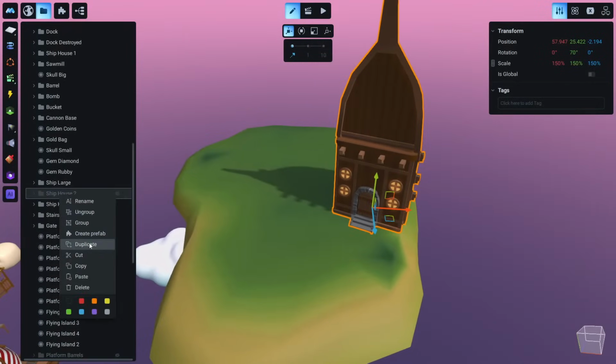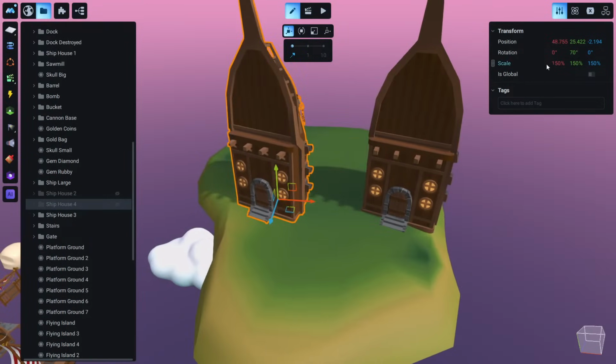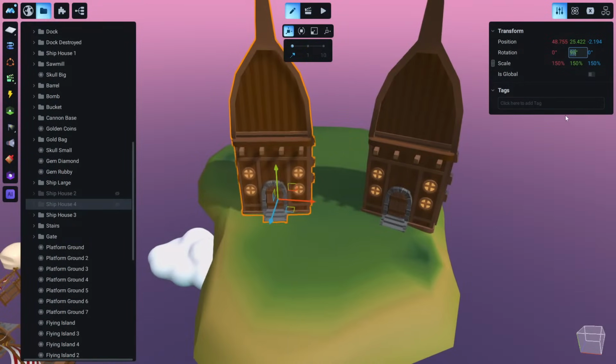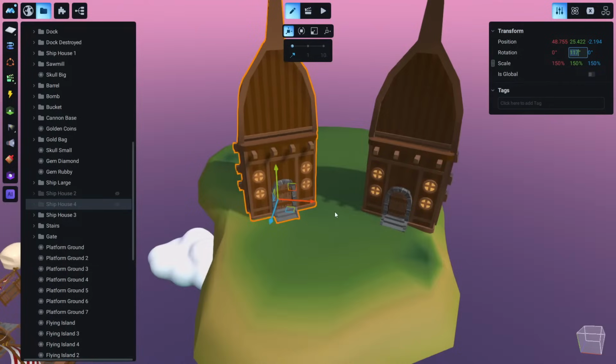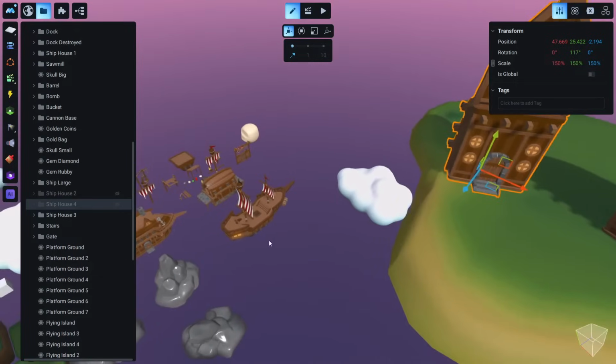Okay, let's duplicate. Let's move it around here, and we are going to create a small area where our character should do something to gain access.